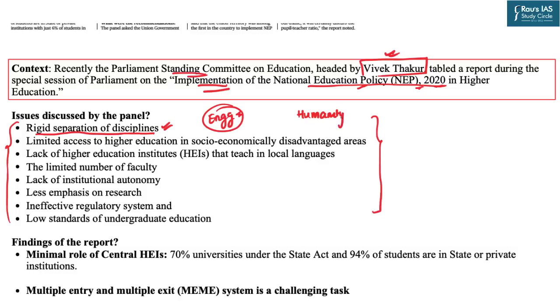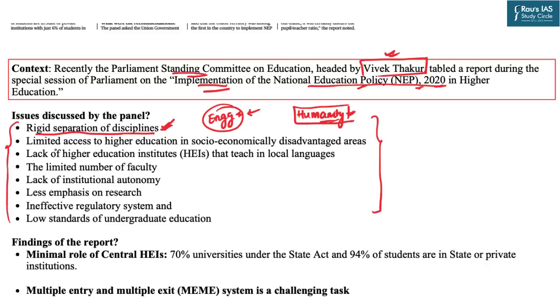So that is why what happens is that we produce good engineers, but they are not aware about their fundamental rights and duties even. Similarly, on the other hand, the colleges which are having the humanities as their subject, they gain a huge theoretical knowledge in geography, history, economy, polity, etc. But they are devoid of any practical skills which are very relevant in today's time. So that is why it has been witnessed that there is a rigid separation of disciplines.